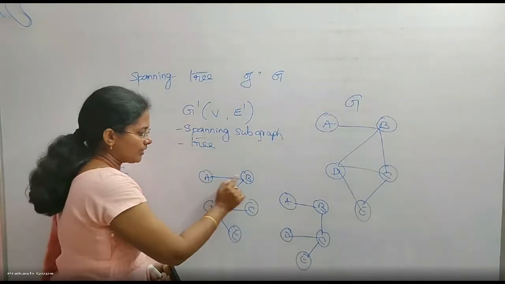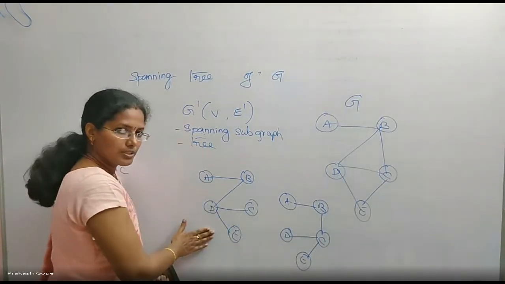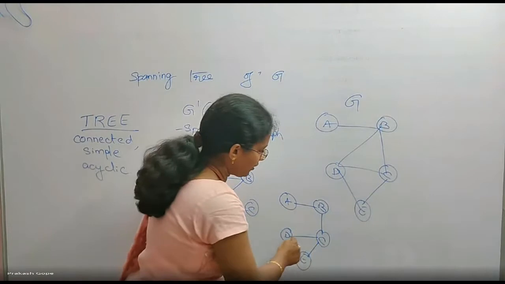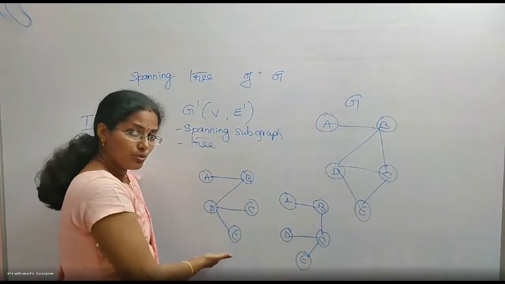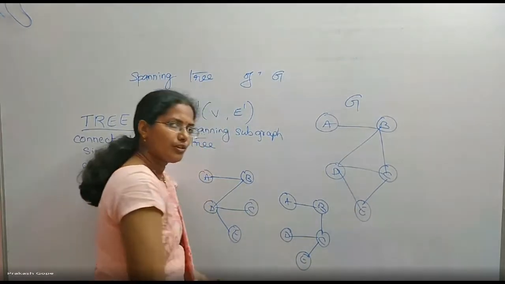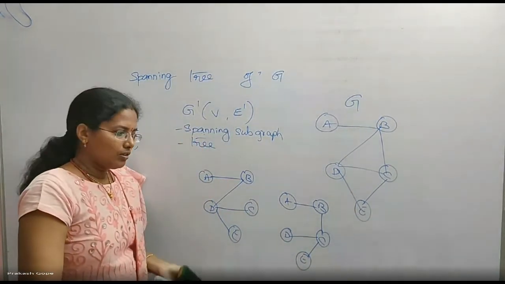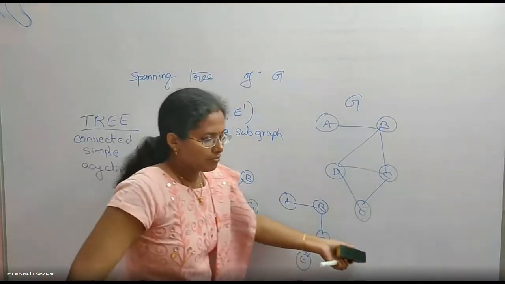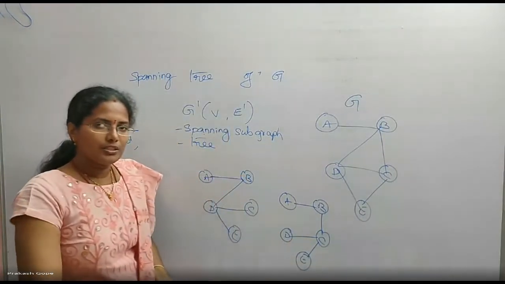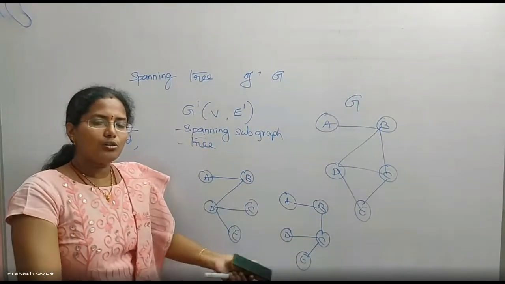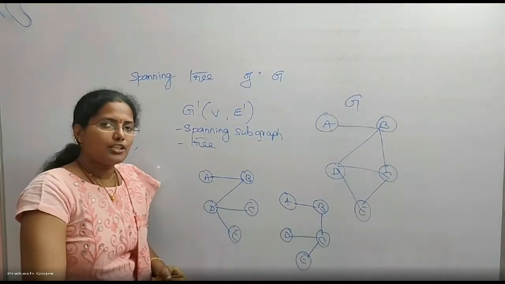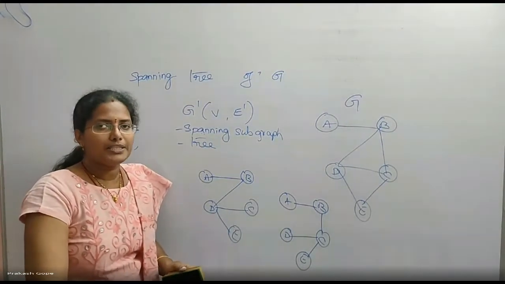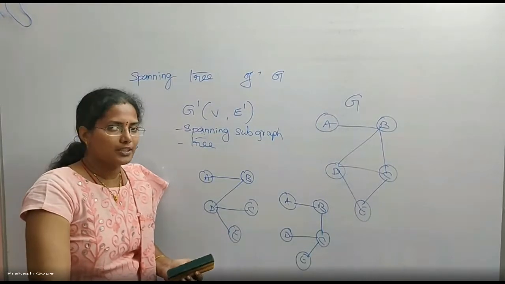And if I sum up all the weights on this and sum up all the weights on this, this total weight is definitely different from this one. So like this I can draw many other spanning trees, but among all those trees, one tree has minimum weight. That is called minimum spanning tree, MST, minimum spanning tree.